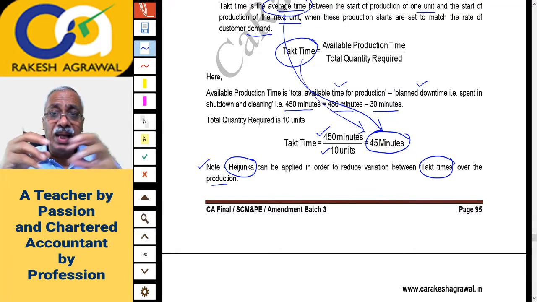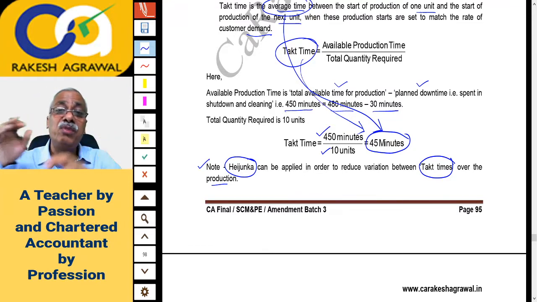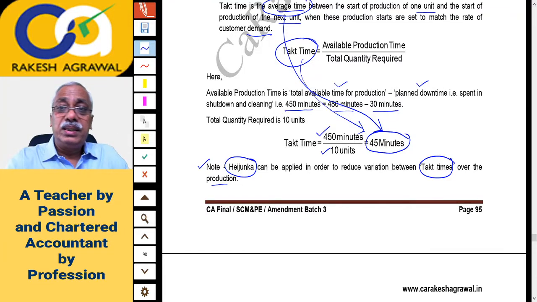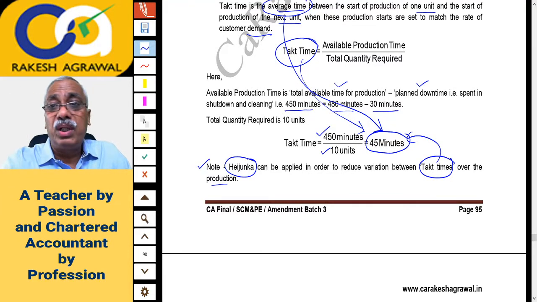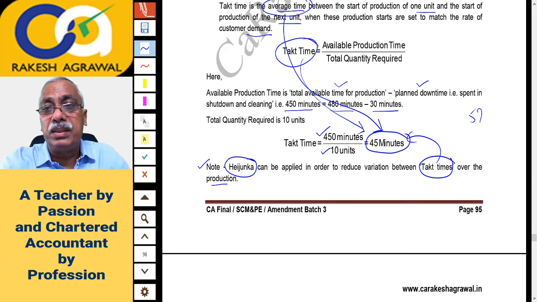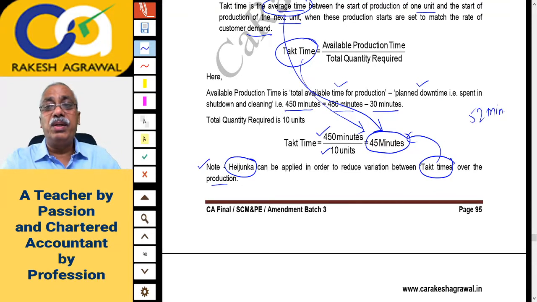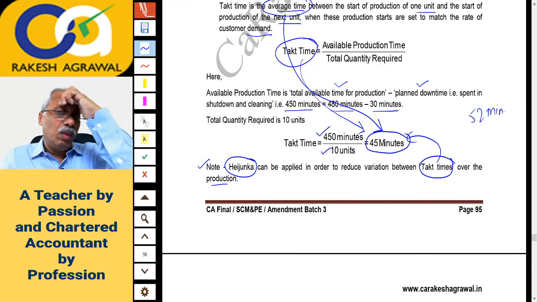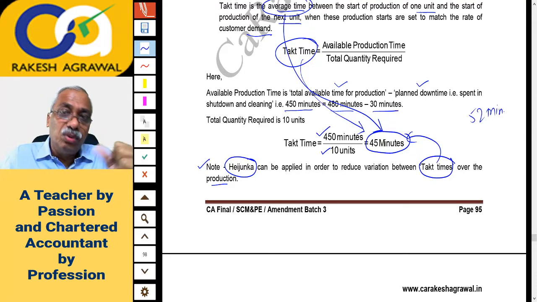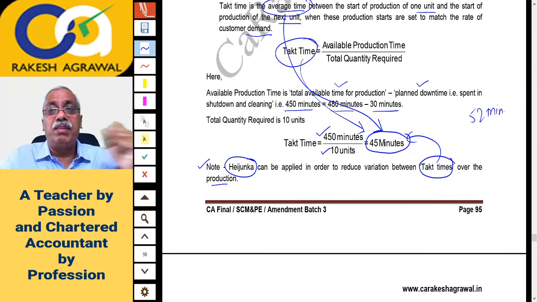It means you have to readjust, re-level or reshuffle your production in such a manner that you are able to fulfill the demand of the customer. Like this is your takt time, the time available to produce one unit. But suppose your actual time of production is coming to 52 minutes, it means you are able to produce one unit in 52 minutes. In that case, you won't be able to fulfill the demand of the customer. So what you'll have to do then, you'll have to identify the time wasters and remove them and bring it back to 45 minutes.